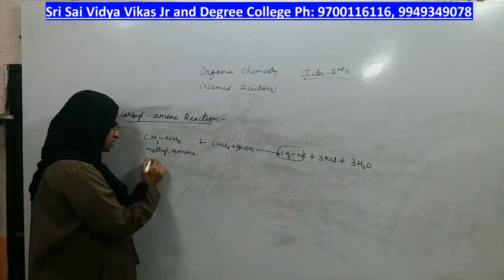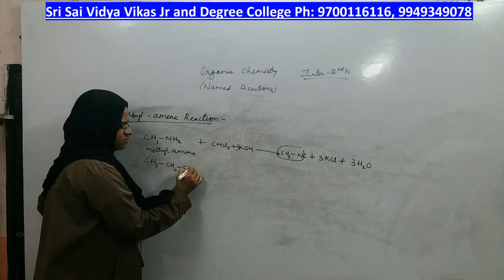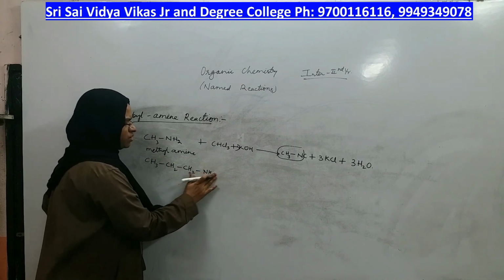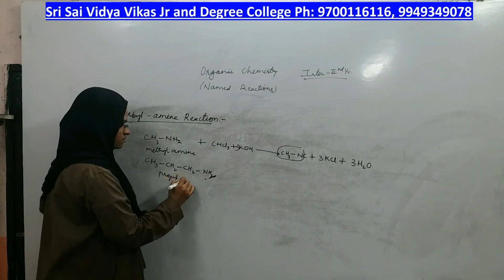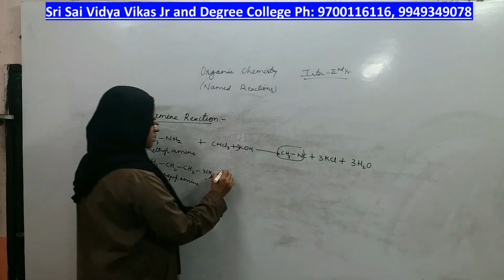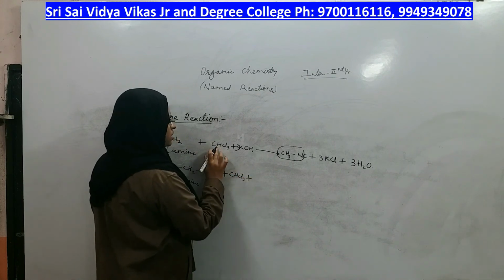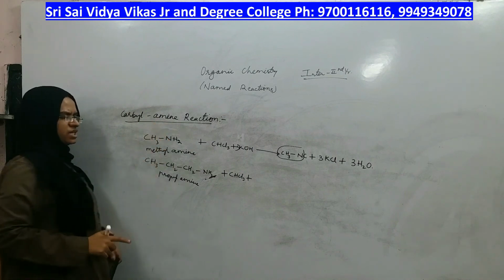Shall we do with some other carbons? Let us do. What is the name of this compound? Propylamine. It reacts with chloroform. You always remember chloroform with KOH is the carbylamine reaction only.